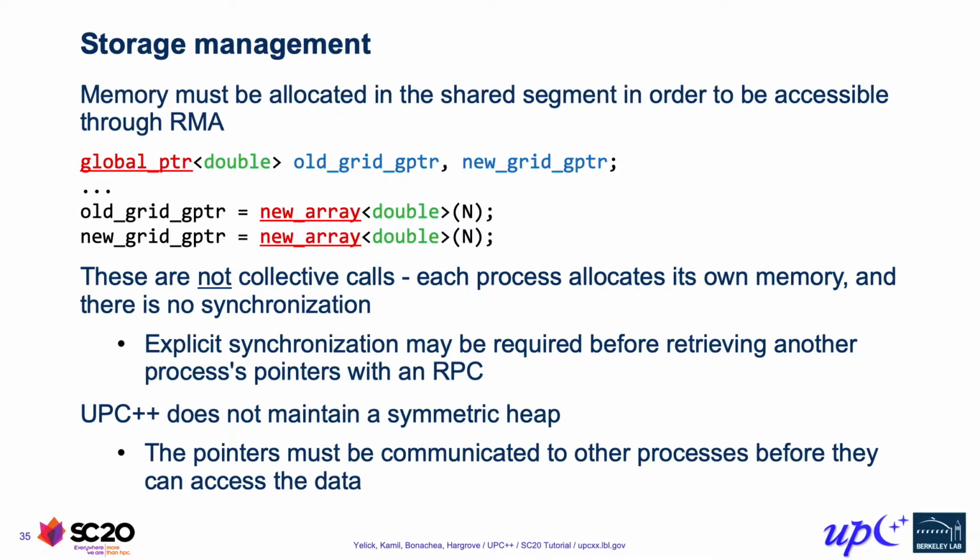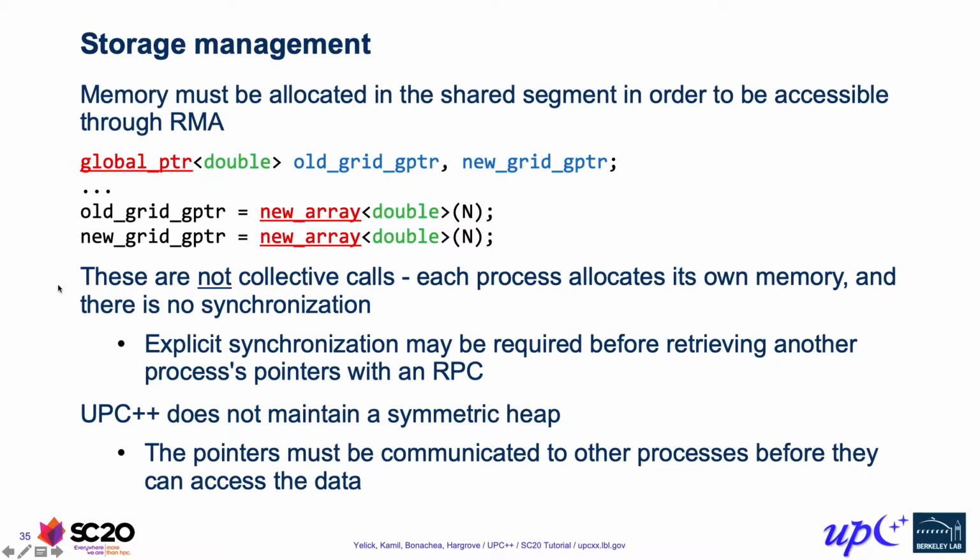Now, the standard C++ new operator allocates inside the private segment. To allocate inside the shared segment, we need to use UPC++ allocation operations instead. For allocating just a single object, there's a new_ function template to do that. In our case, though, we want to actually allocate an array of elements, and so we have a corresponding new_array function template that does that. We give it the element type as a template argument, and then as a function argument, we give it the number of elements. And so it does the allocation inside the shared segment and returns to us a global pointer referencing the start of that memory.